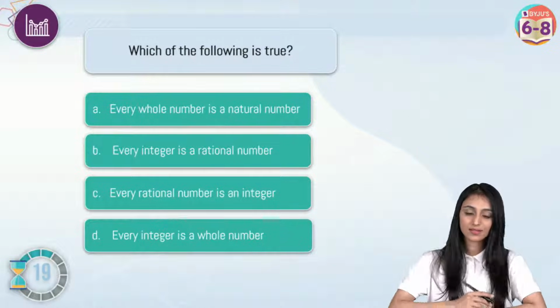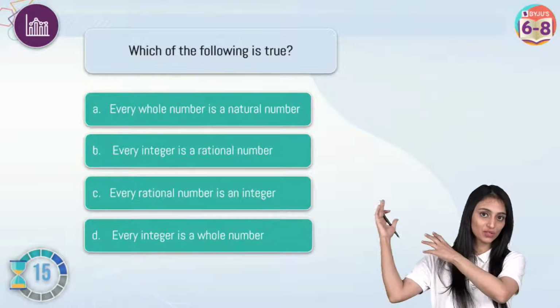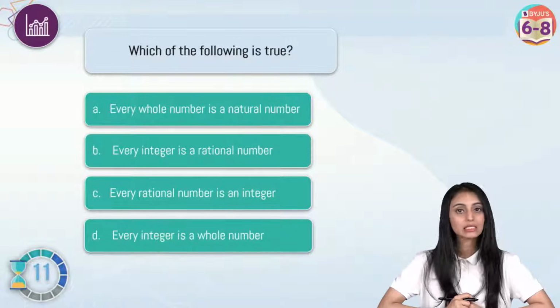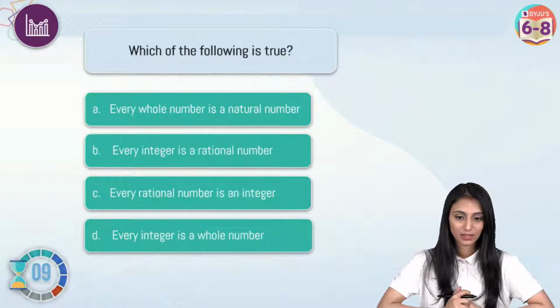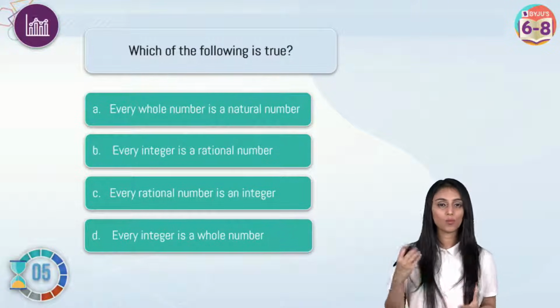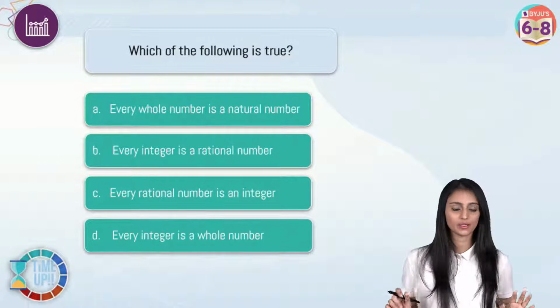Sonali, yes. This is also one of the topics. I showed you the flow of the session, right? So I'm going to discuss how to represent them on a number line. That will be discussed in today's session only. Yes, Anshika, it is. It is because 0 by something, 0 by 1, 0 by 4, you can write anything in the denominator. It will remain 0 only. So it is a rational number.